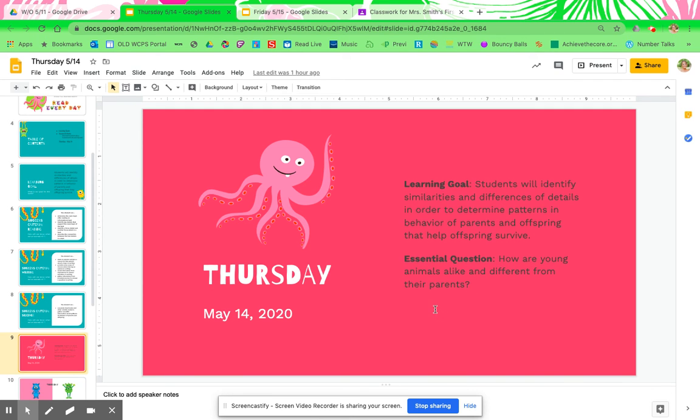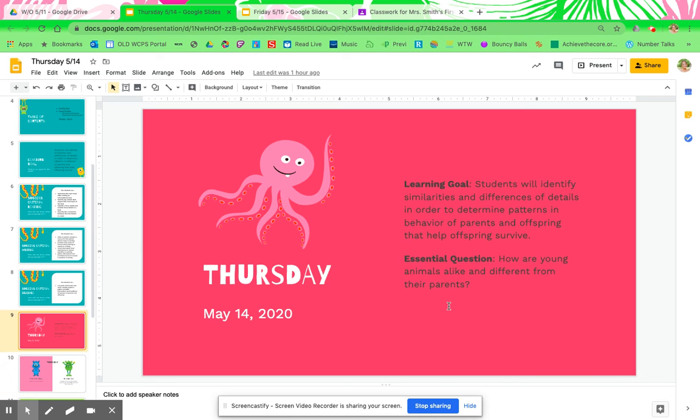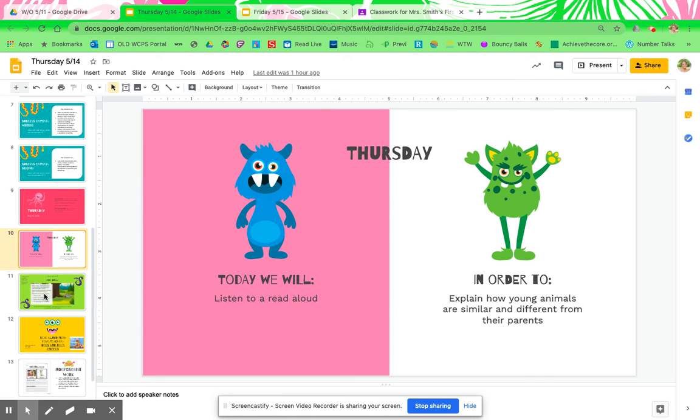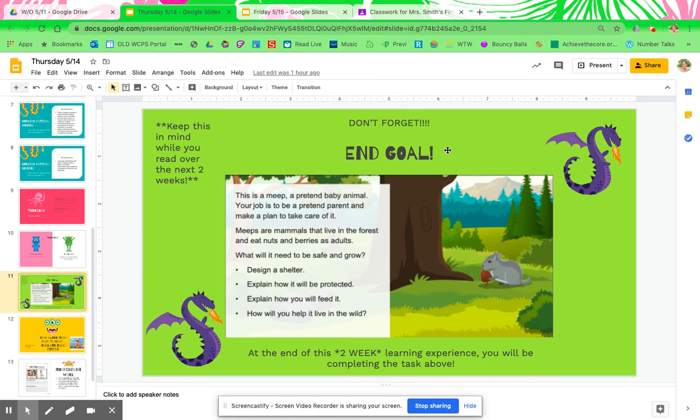It is, how are young animals alike and different from their parents? Today we will listen to a read aloud in order to explain how young animals are similar and different from their parents. All right, please don't forget about your end goal.